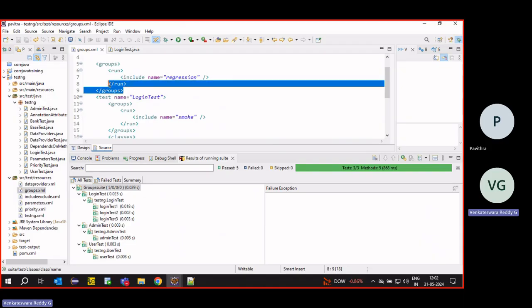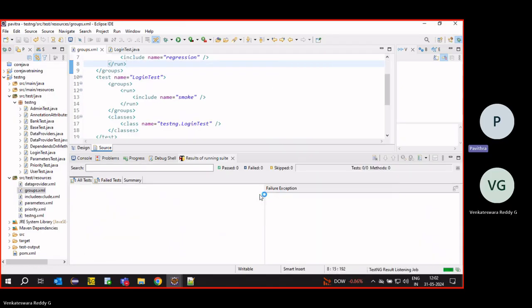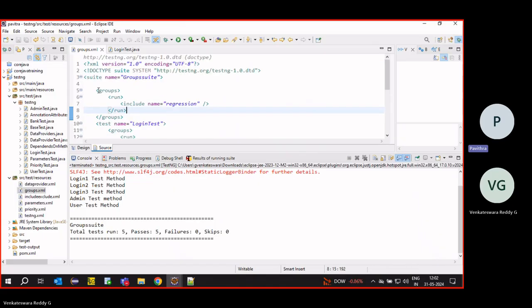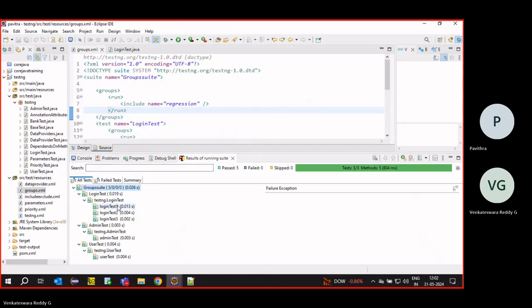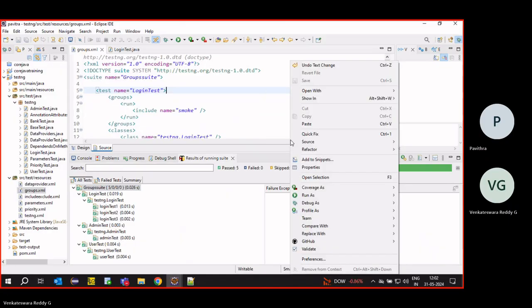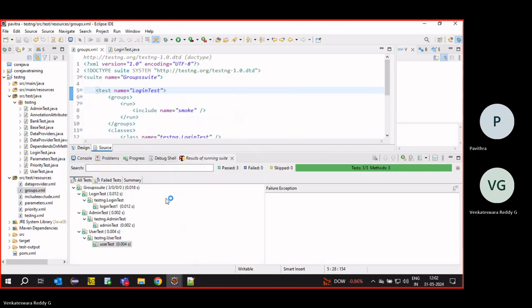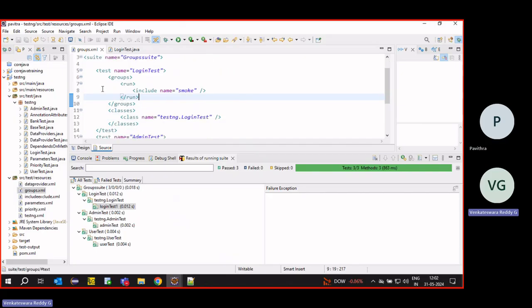Alright, it is taking priority. The global one is taken. Or remove this. There we have given smoke, so only smoke is run. For this, we don't have any restriction, so it is executed.